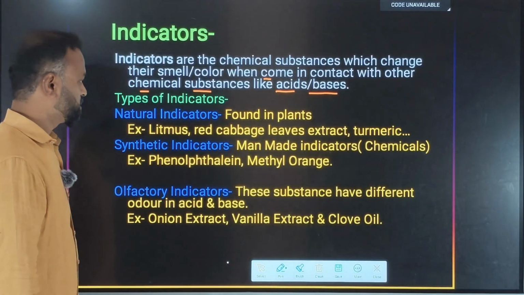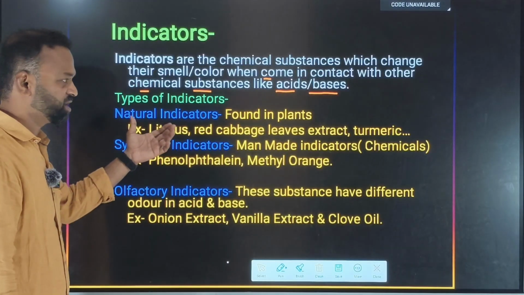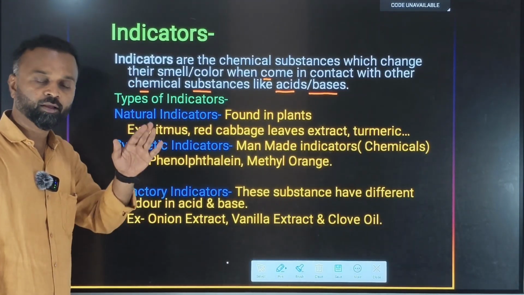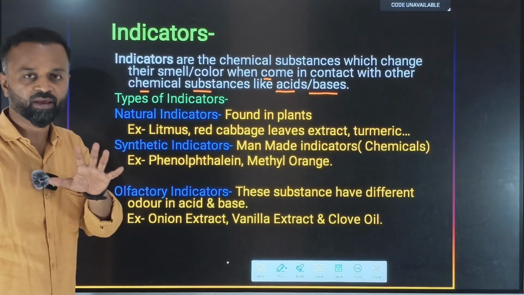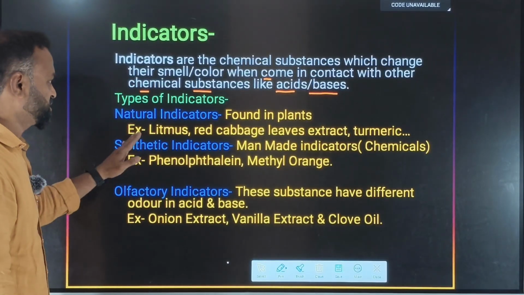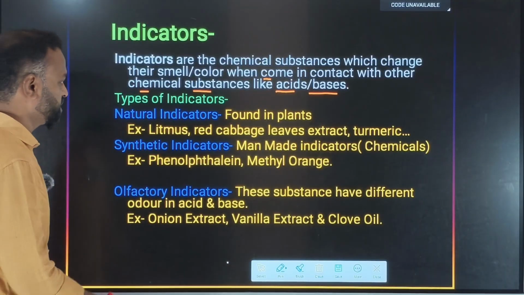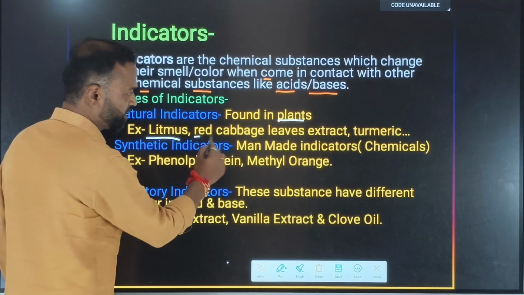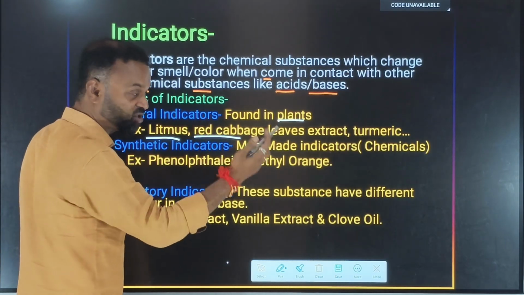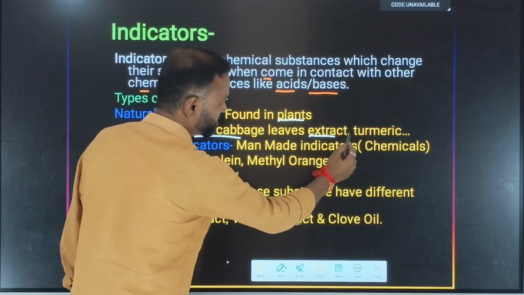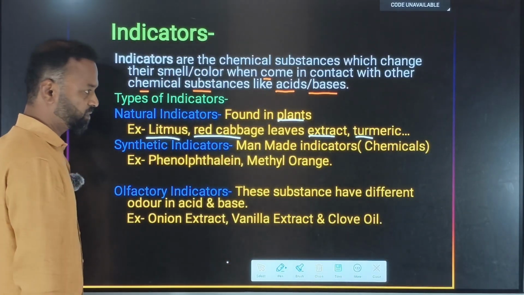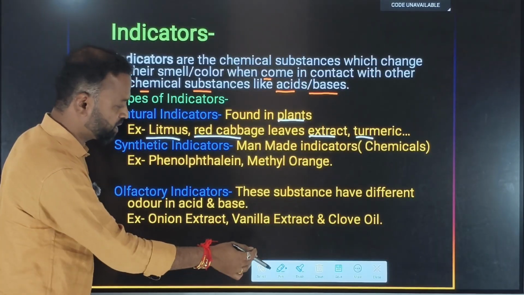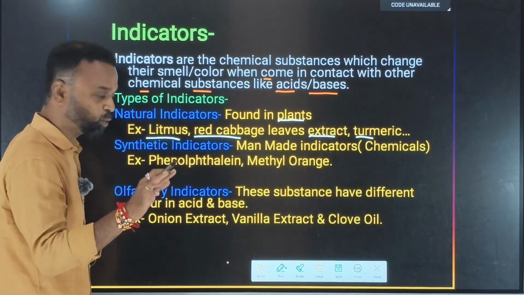Very simple. There are some natural indicators which are found in nature, and there are some synthetic indicators which are made by man or in the laboratory by using chemicals. So let us understand the natural indicators. Where are they found? They are found in plants. Plants like litmus, red cabbage, hydrangea flowers, leaf extracts, and turmeric. How they change color, we'll study in the next slide. Till then, just hold on.